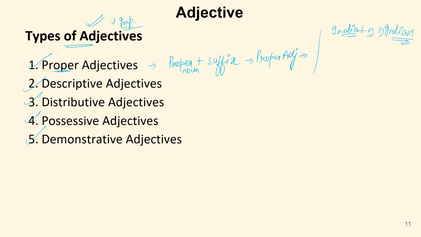Now, let's have some other words. For example, in America, we write American. In Africa, we write African, and so on. There are many words. Peruvian. We can add N-A-N, V-I-A-N. There are many words which can be added to make a proper noun, proper adjective.